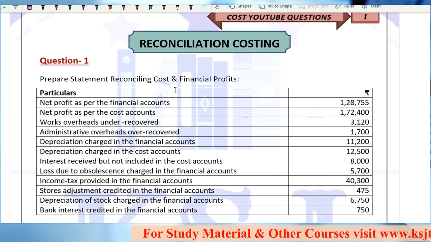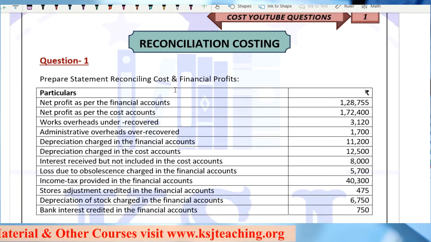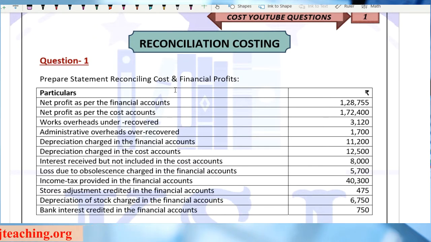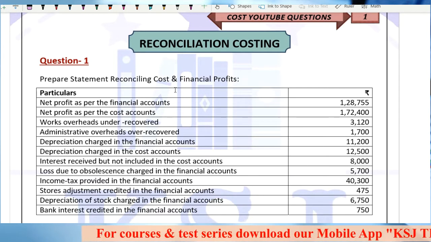Right, so what we have been doing, we have been discussing the reconciliation between the costing and the financial books in non-integrated cost bookkeeping. We discussed some of the reasons why there is a need for reconciliation, why there are differences between the cost and the financial books.